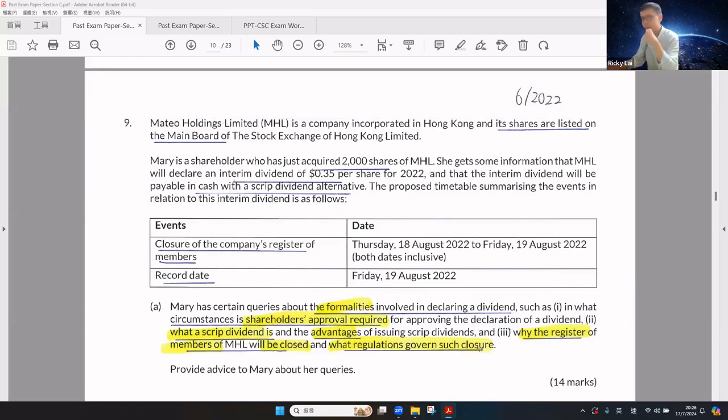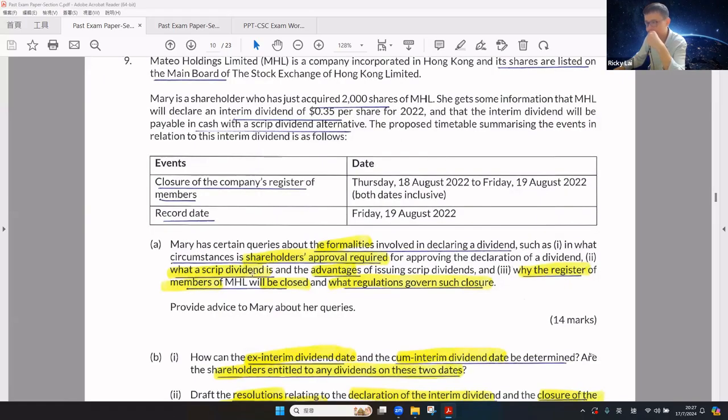Okay, now let's take a look at the scenario and information in the question. The type of company is a Hong Kong company, and its shares are listed on the stock exchange. Mary is a shareholder who acquired 2,000 shares. So you know that the company will declare a dividend of $0.35 per share, and the dividend will be payable in cash with a scrip dividend alternative. That is the timetable, including book closure from August 18 to August 19. Record date is August 19.